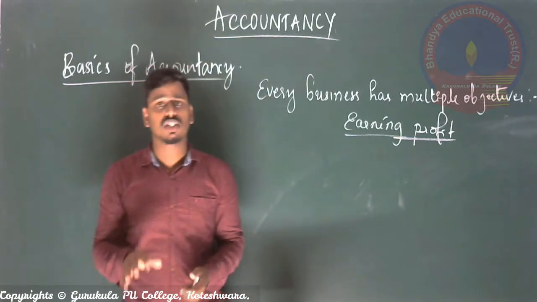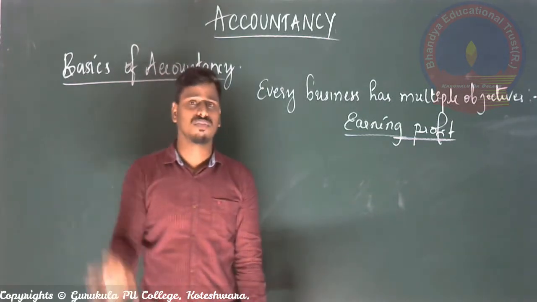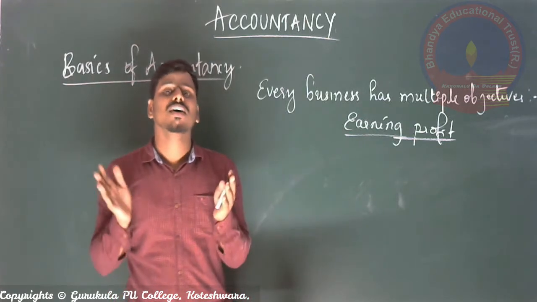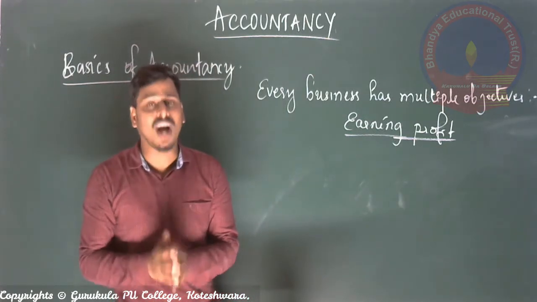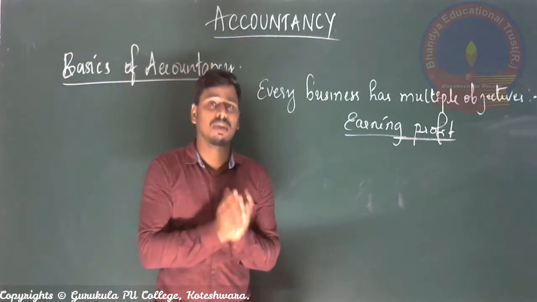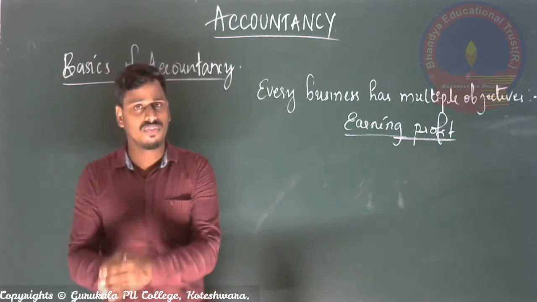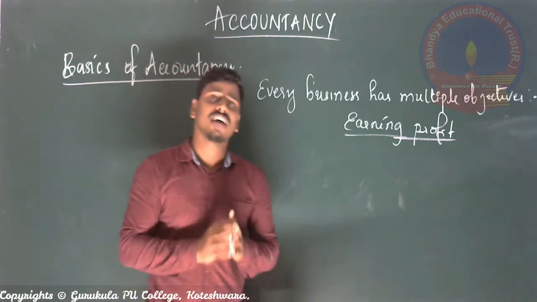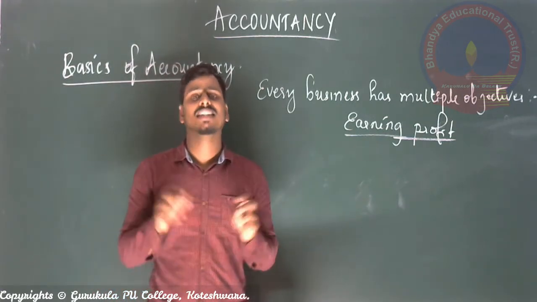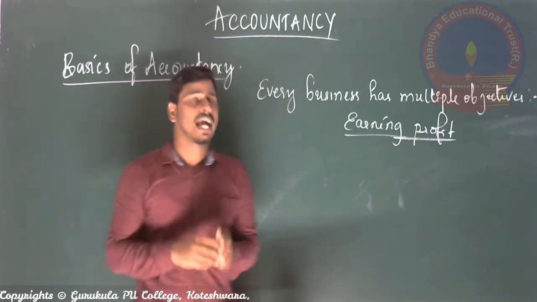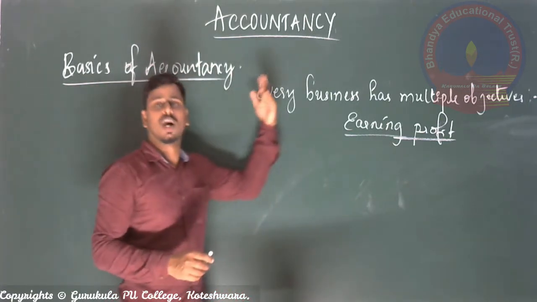So for the purpose of calculating the amount of profit, the written record and written document we maintain will be helpful for calculating profit or judging the financial position of the business. Then in general it is termed accountancy or accounting, right?